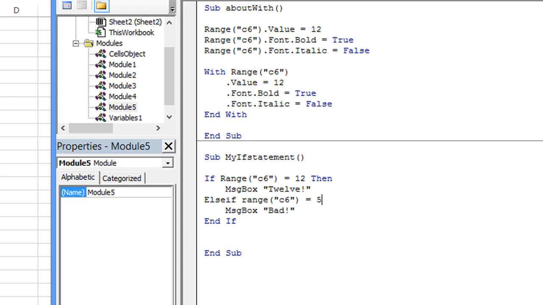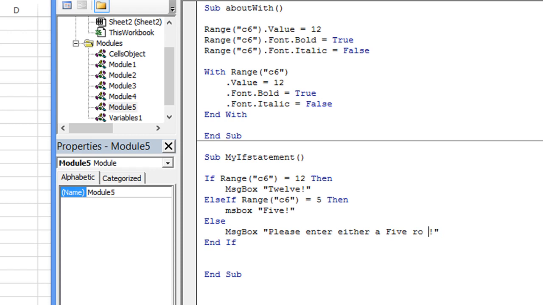equals 5, then, and hit tab, and we're going to say the message box is going to say 5, or excuse me, exclamation mark. Now it's 5. And then you can put your else whenever you're ready. So now we'll say, for anything else, bad. I don't like that. It's too vague. So we're going to say, please enter either a 5 or a 12.